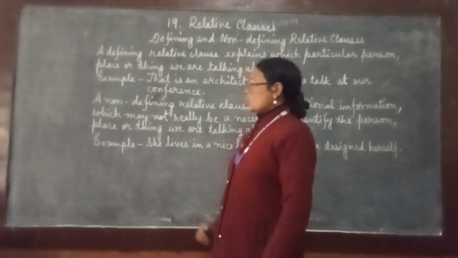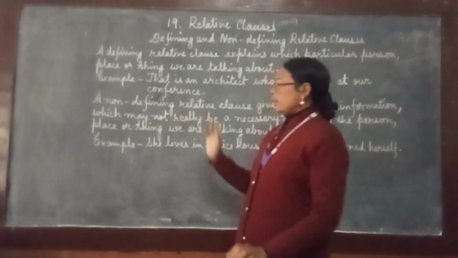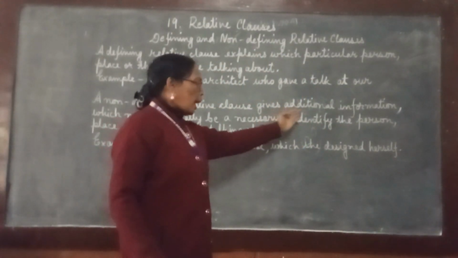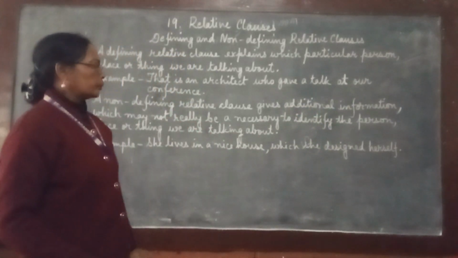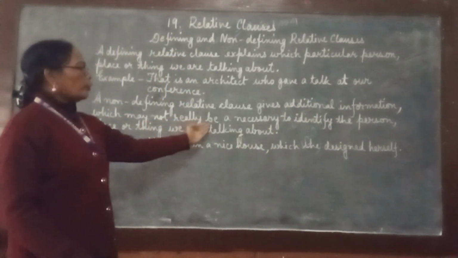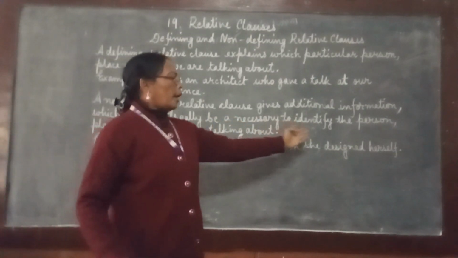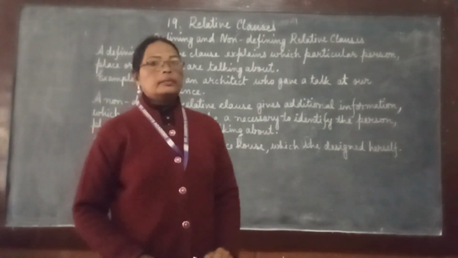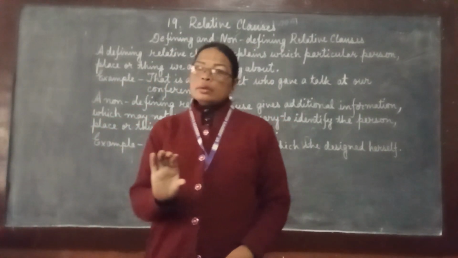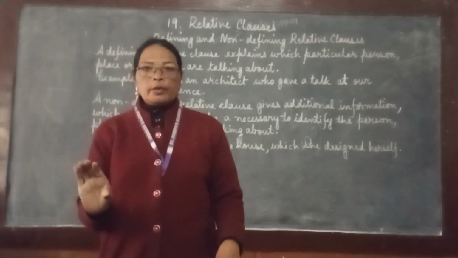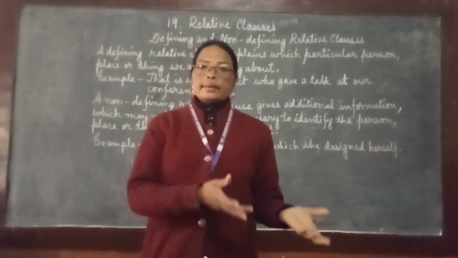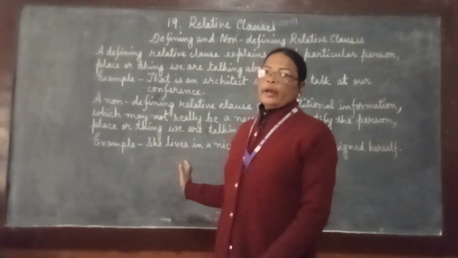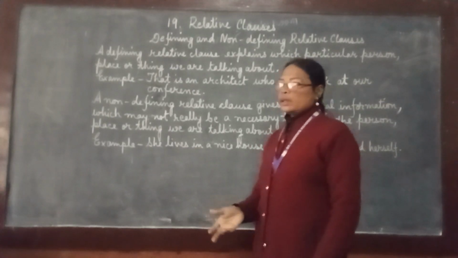Come to our next point. A non-defining relative clause gives, what is it giving? Additional information which may not really be necessary to identify the person, place or thing. According to the sentence, we have already got the information. Beyond that, if we are getting extra information, then it belongs to our non-defining relative clause. We'll see one example.